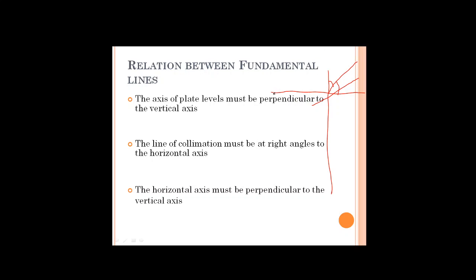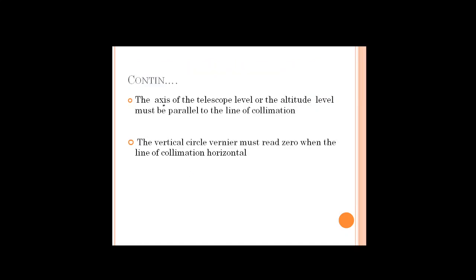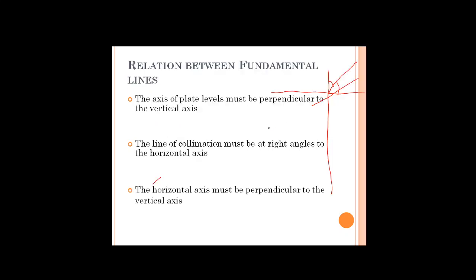Next, the horizontal axis must be perpendicular to the vertical axis. This is one more relation. And the next one is the axis of the telescope level or altitude level must be parallel to the line of collimation. Now this is the line of collimation. On that you will be having what? The altitude bubble. That will be parallel, parallel to each other, right?